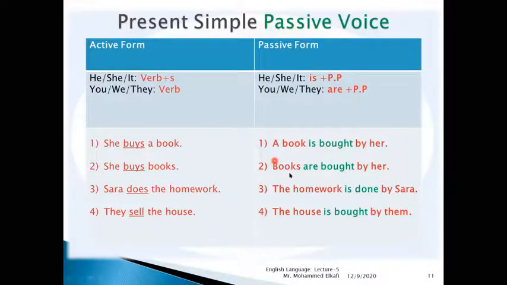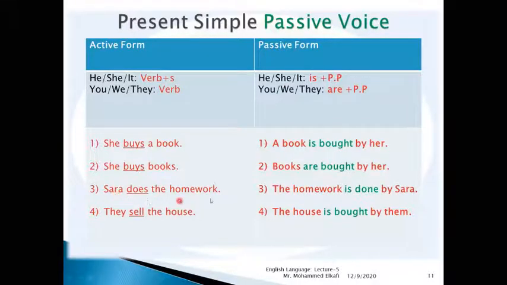So it's they. So you should think of books as the new subject in the passive form. Books, and after books, books is they. After they, we should use what? Are plus past participle. So books are bought. Then we can say by her, or even we can omit or hide the previous subject. Okay. So books are bought.